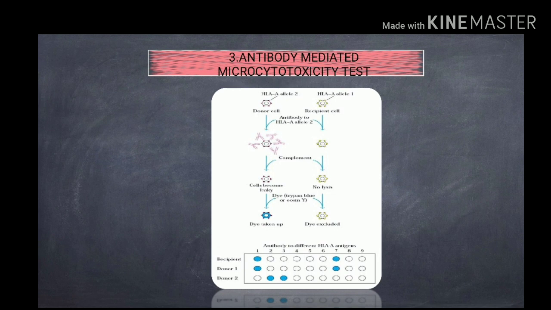The lysis or cytotoxicity is assessed by using a vital dye such as trypan blue. If WBC expresses a particular MHC molecule for which a specific antibody is added along with the complement, the cell lysis takes place, which is further detected by the uptake of trypan blue. Hence, HLA typing can be done by using this test in order to detect histocompatibility.